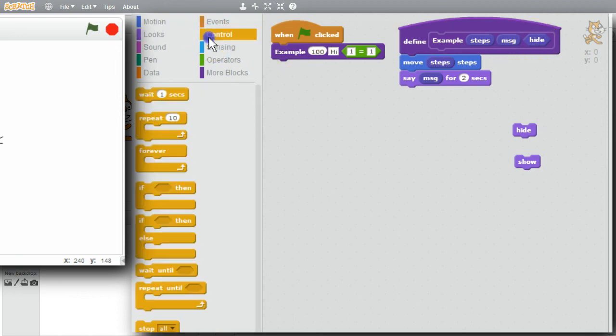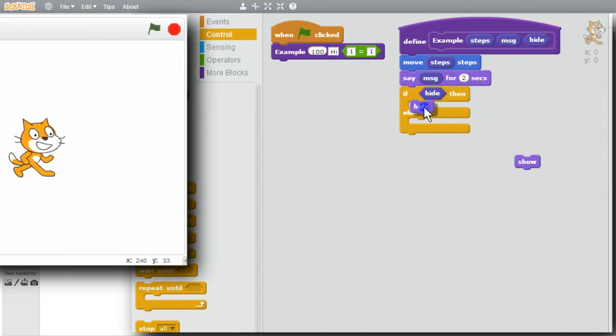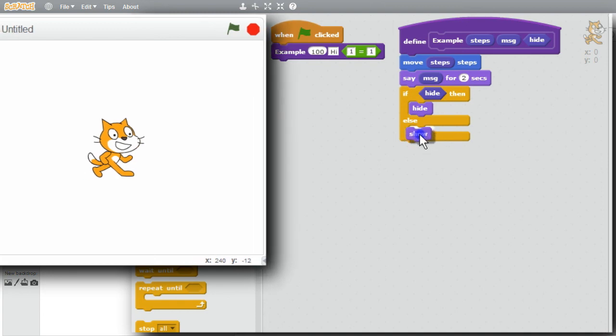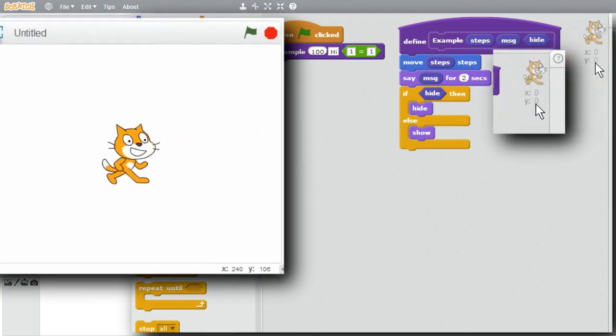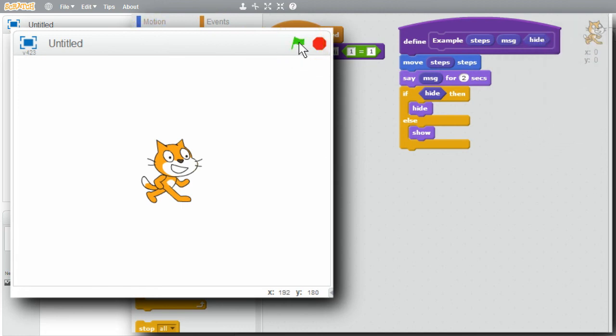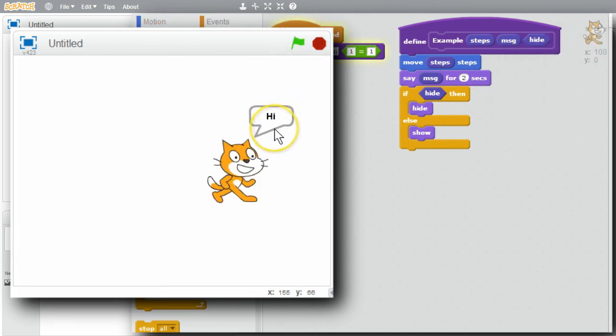Then I want to hide or show the sprite depending on the value of hide. I'll go to control, if else. If hide, then I want to hide the sprite, else I want to show the sprite. On my first call, I'll pass true. Hide will be true, so the sprite will hide. The cat's going to hide, so notice that the cat is in the middle of the stage with x0, y0. I'll click on the green flag. The cat moves, says hi for 2 seconds, and hides.